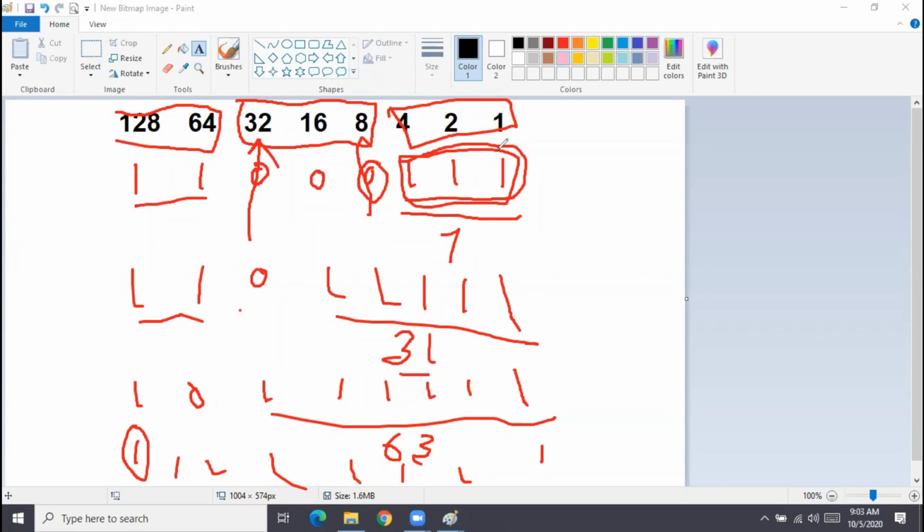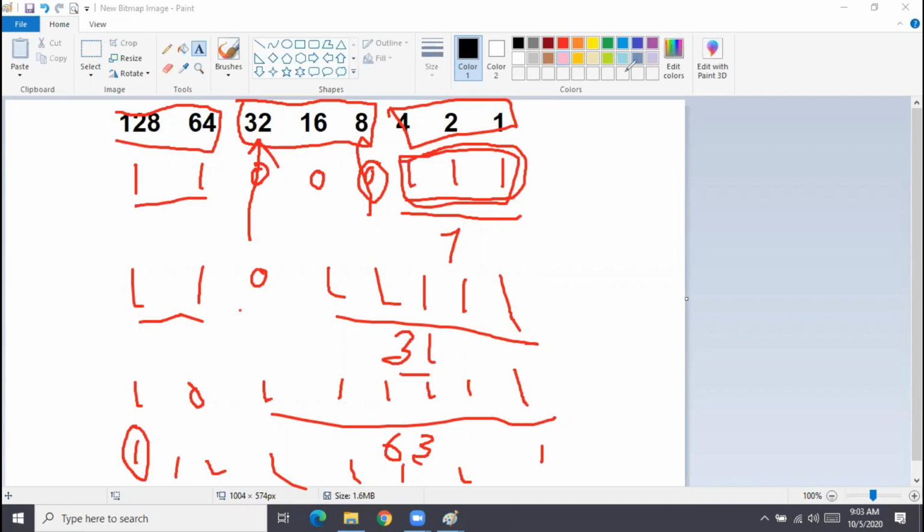So anyway, whichever way you can calculate the number fast, please go with it. Suppose you already know something that helps you calculate the decimal value fast, stick to it. It's not that whatever I show you, you have to follow, because there could be 10 different ways possible. Every day you play with these numbers, some new idea will come up. It just requires a little bit of practice.